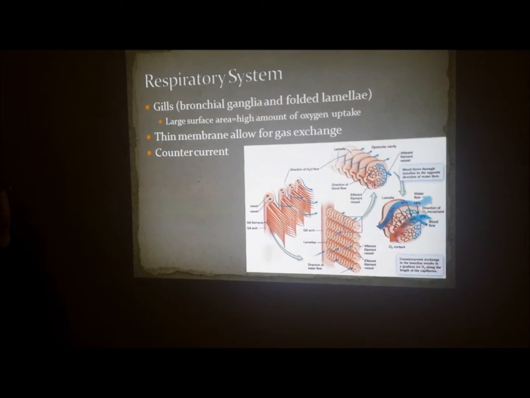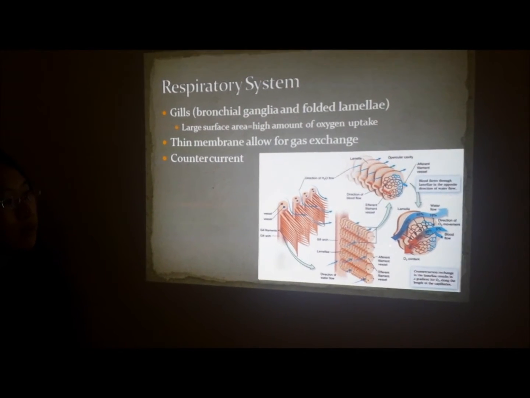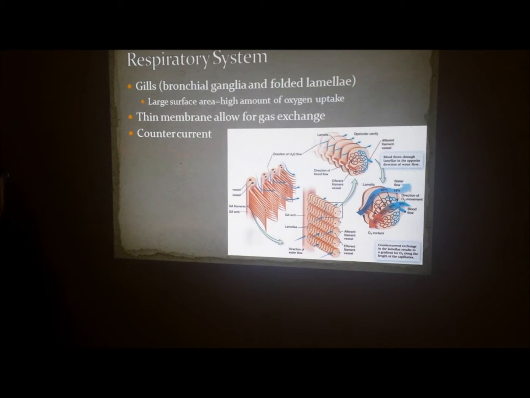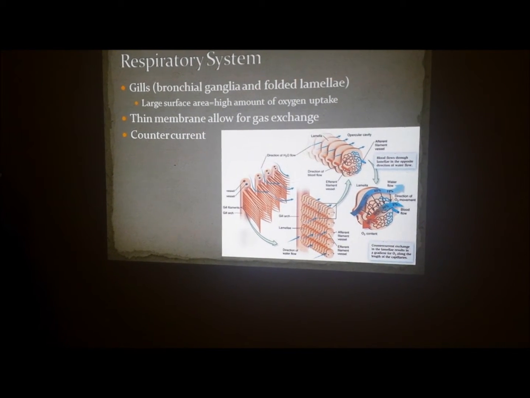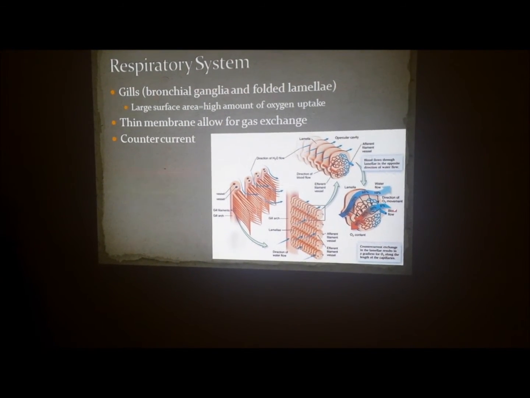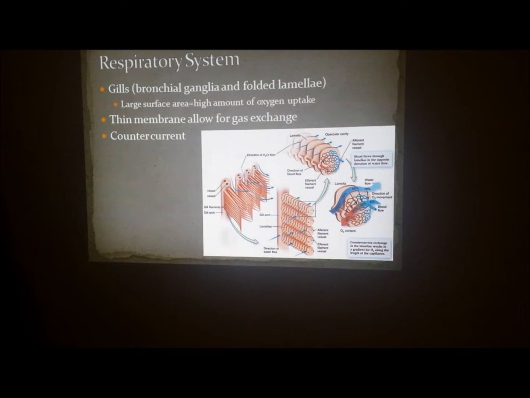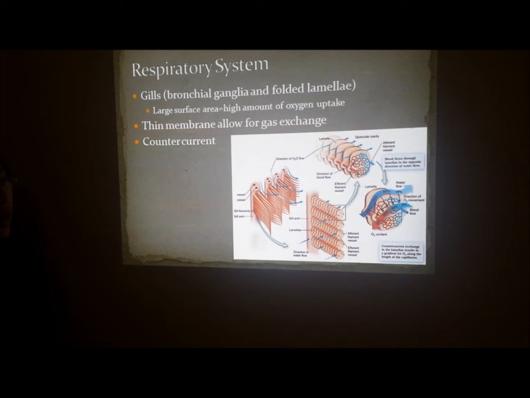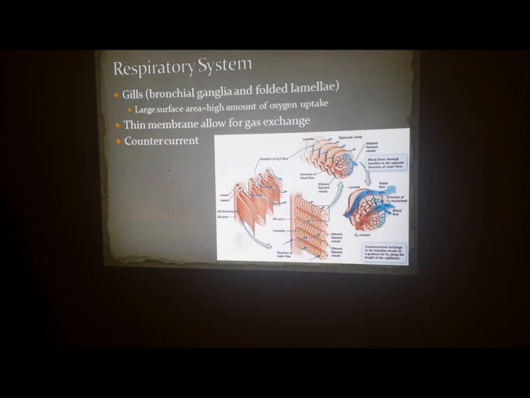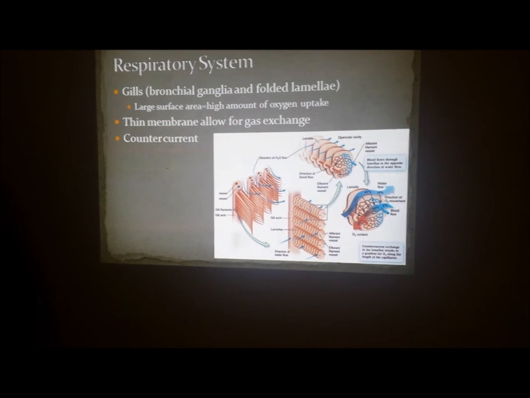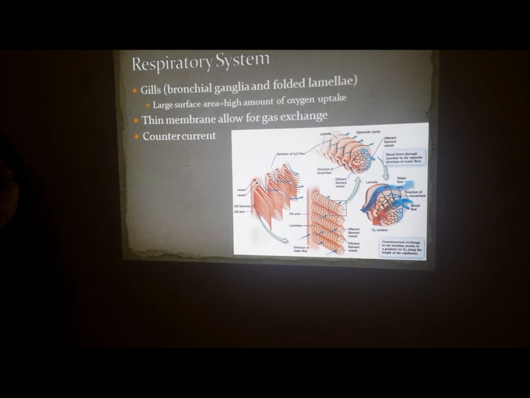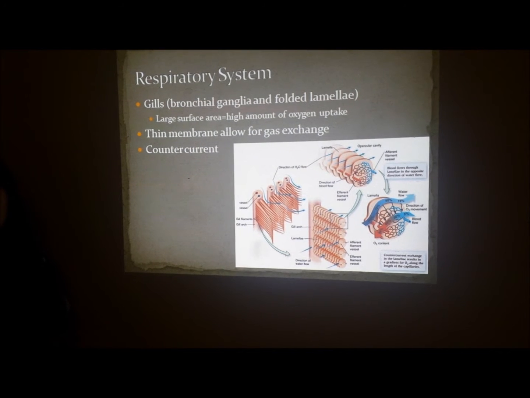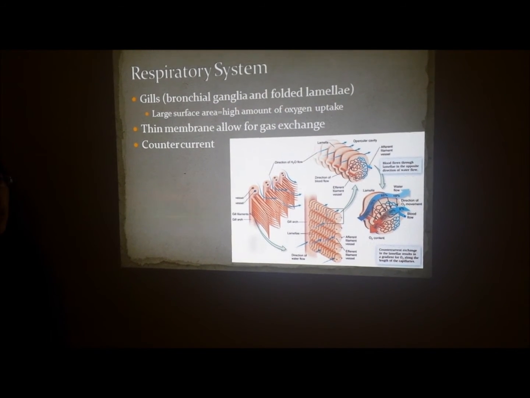Now, this exchange is facilitated by something known as countercurrent. In countercurrent, the flow of the water goes in one direction while the flow of the blood goes in the opposite. For example, in this case, the water flows from left to right while the blood flows from right to left. Now, this facilitates the diffusion of the oxygen from the high concentration water to the low concentration blood. And of course, after the blood becomes highly oxygenated again, it will go back up to the systemic heart, as previously mentioned with the circulatory system, and be pumped out to the rest of the body.